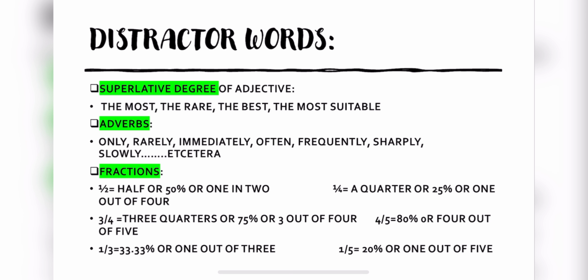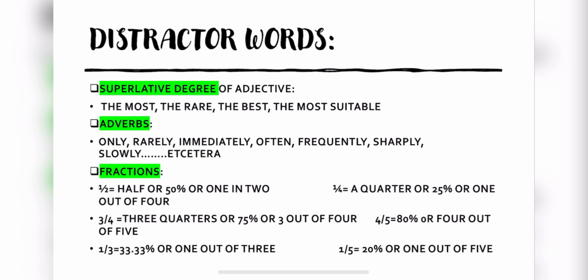In the fractions, we will get to know about different types of values like 1 by 2 is equal to half, or 50%, or 2 out of 4. These all mean half only. If I talk about the 3/4, or 75%, or 3 out of 4, like this. The next is 1/3 is equal to 33.33%, or 1 out of 3.